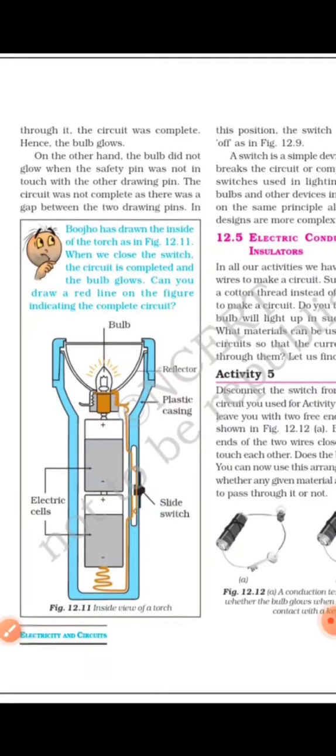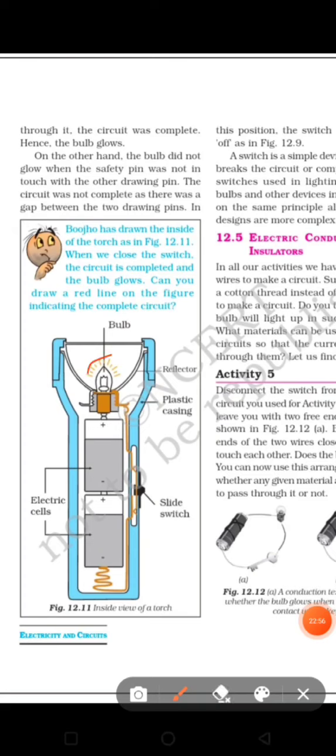Now look at this electric appliance, a torch. What do we see in a torch? A torch has a bulb. It is connected directly to the cell with the positive terminal. It has another cell and these two cells are connected. These cells are connected with a wire and this wire is connected with a switch here. We see this arrangement in a torch. This is covered by a plastic case.